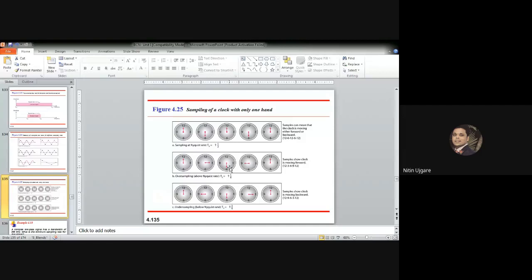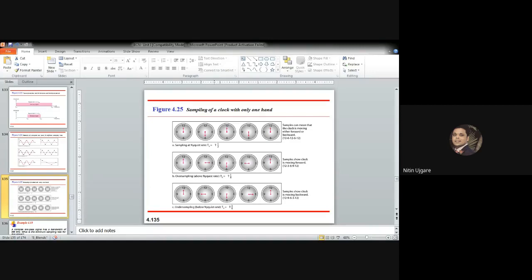So you can visualize it as the clock is moving in the forward direction. Whereas in this case, we cannot guess whether the clock is moving forward or backward. Sometimes you may feel that the clock is moving forward, and sometimes you may feel that the clock is moving backward.